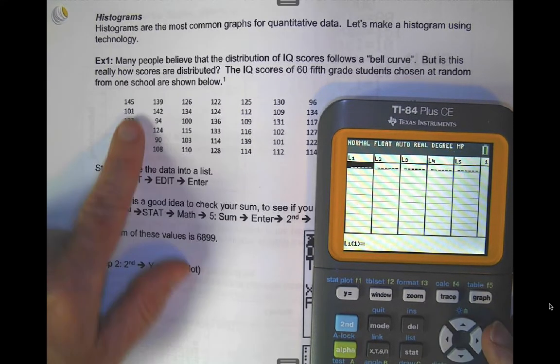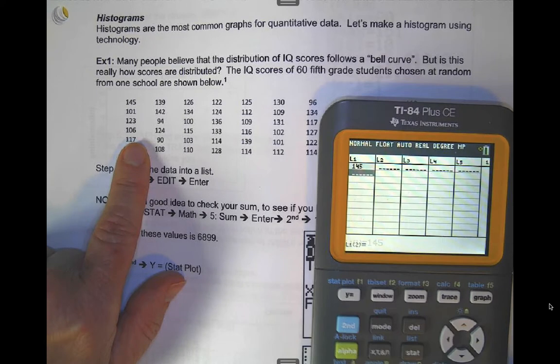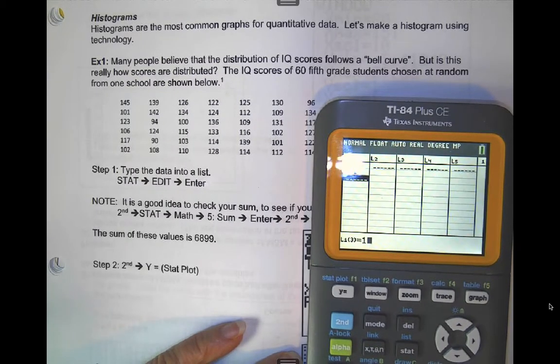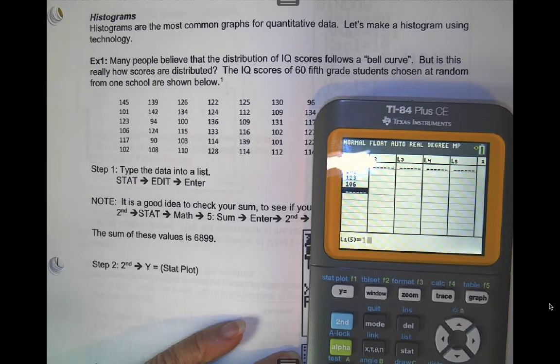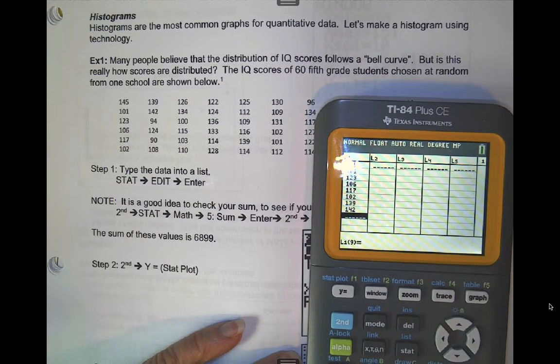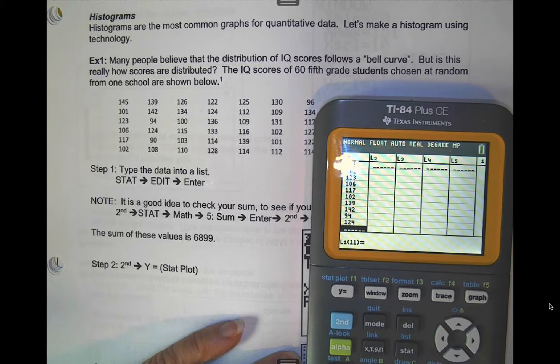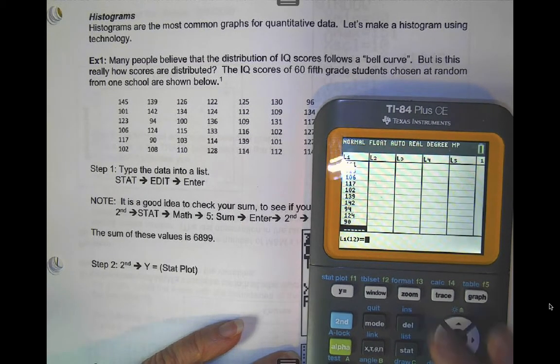They're gone. All right, we want to type this data in here. So like I said, you might want to fast forward through this part or type it in on your own while you just watch me type them all in. See how fast it takes me. This will be interesting. Oops, that's wrong.